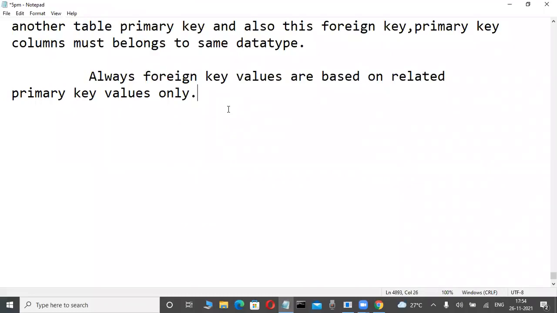Foreign key values are based on related primary key values, I agree. But unfortunately, primary key does not accept duplicate values, but foreign key accepts duplicates. Okay? Yes, write it.